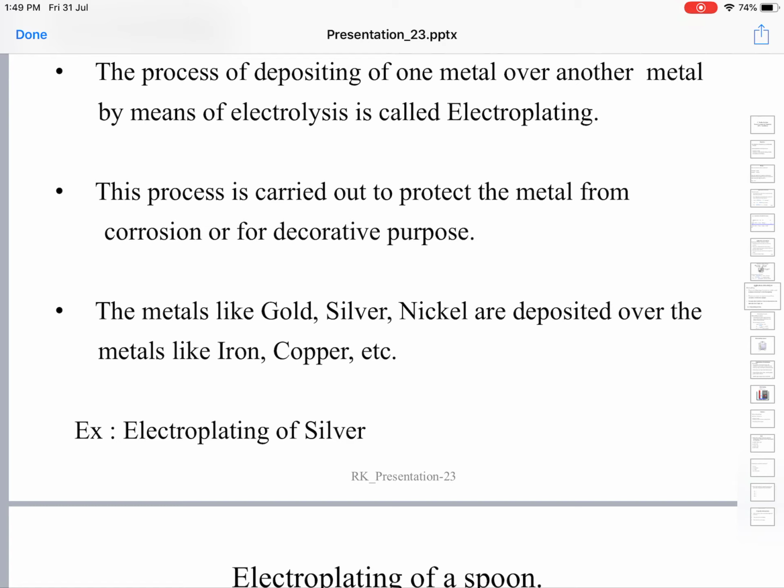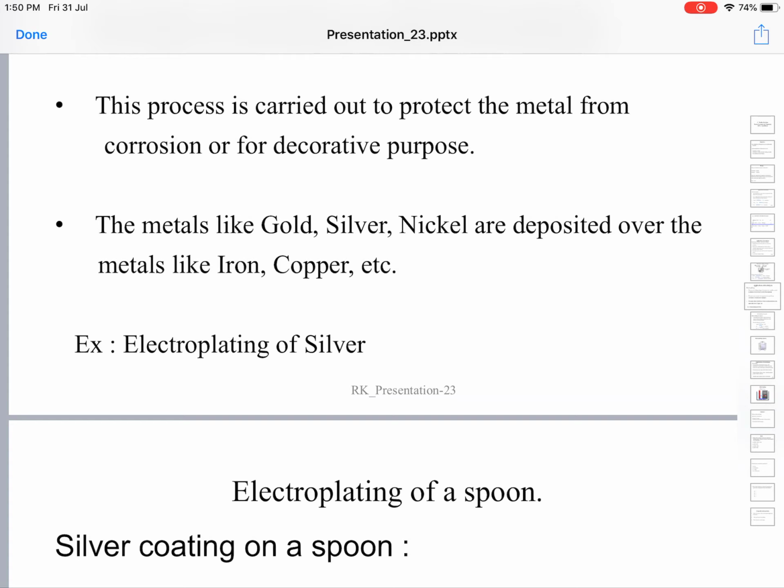The metal being deposited is called the noble metal. The metal object on which deposition is being made is called the base metal object. Electroplating is done either for prevention of corrosion or, second, for decorative purposes. Superior or noble metals like gold, silver, nickel, etc. are deposited over base metals like iron, copper, etc.